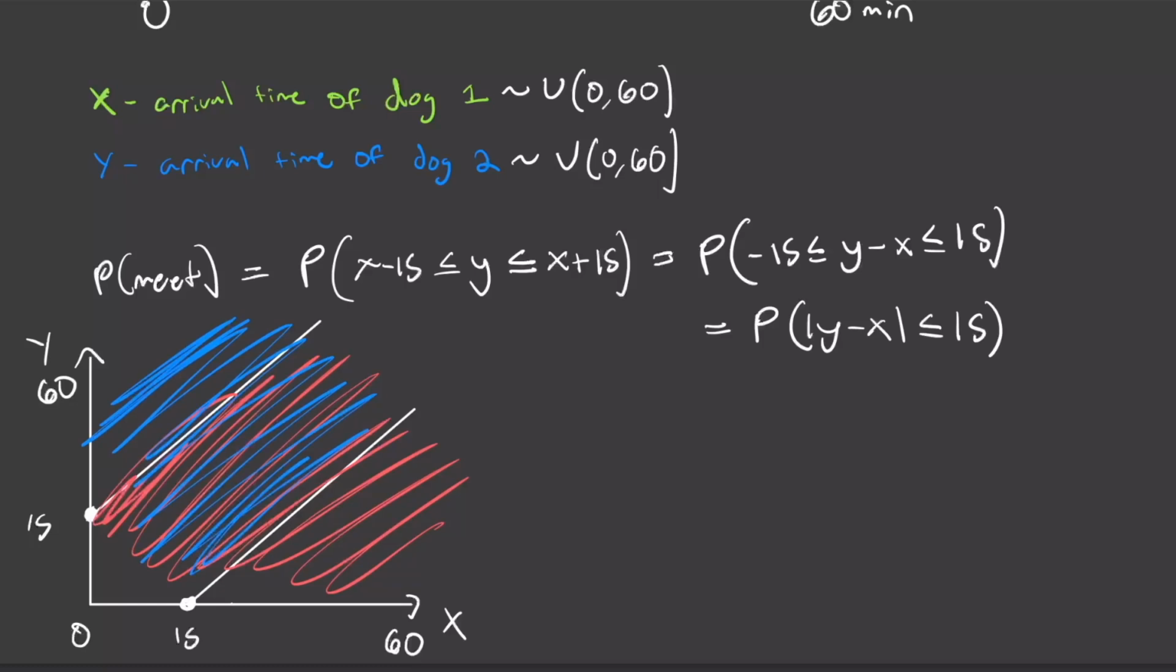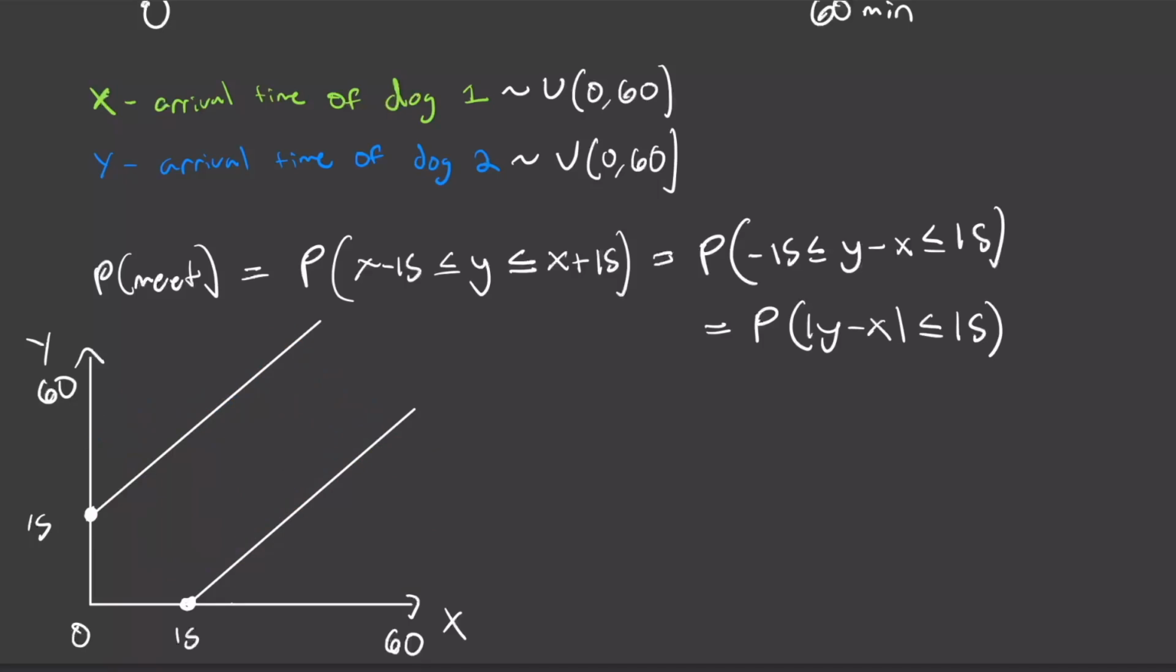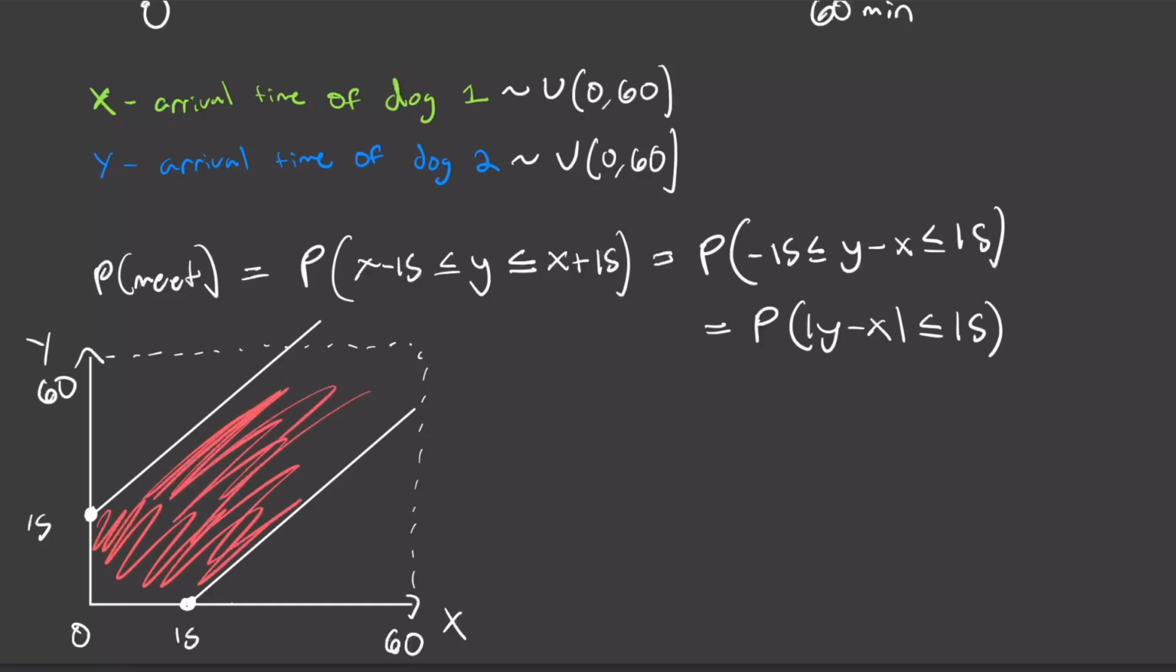And the only area where they overlap is where red intersects blue. So just the region in the middle, in between these two lines. And again, x and y can only take values between 0 and 60, so we're going to get cutoff points like this, and they're only going to be meeting in this region right here, the area between these two lines that we drew.